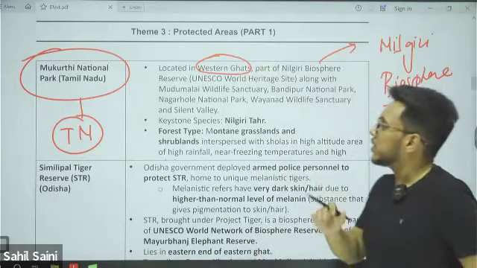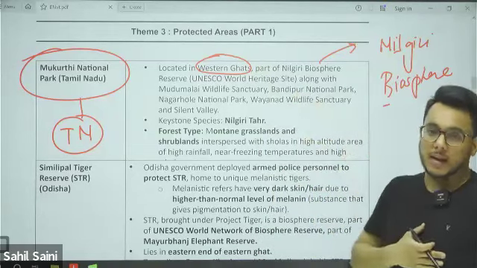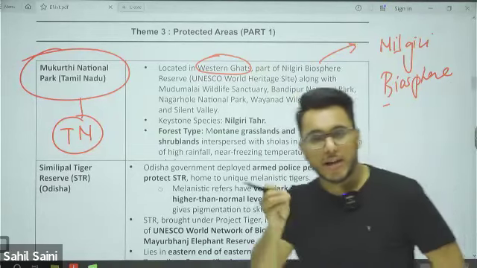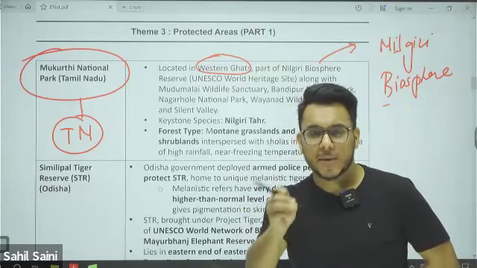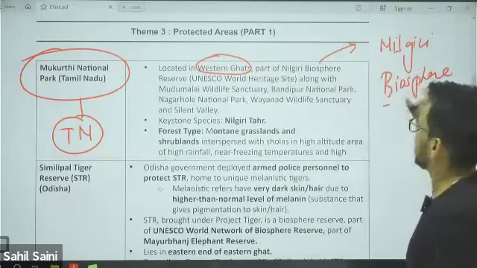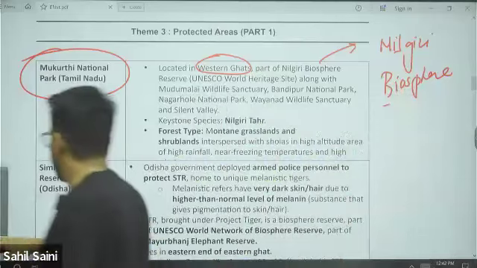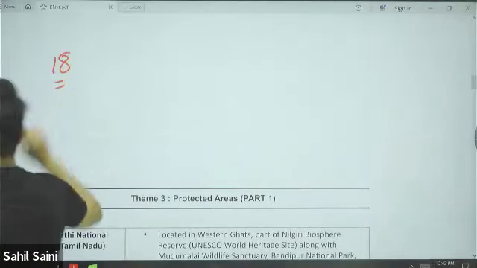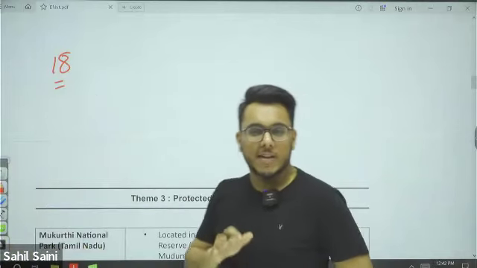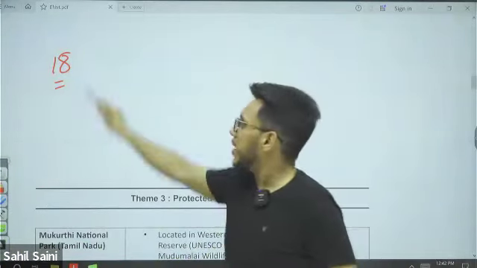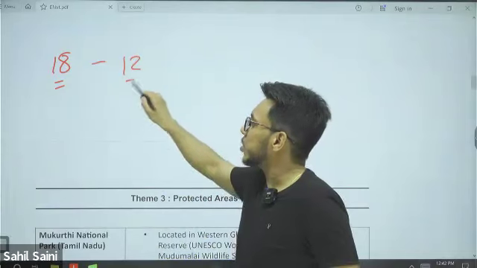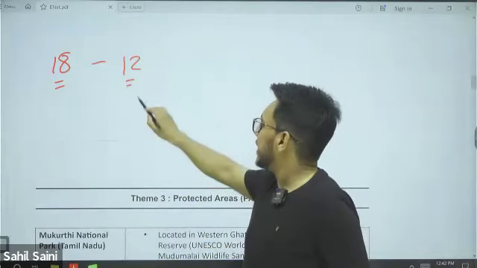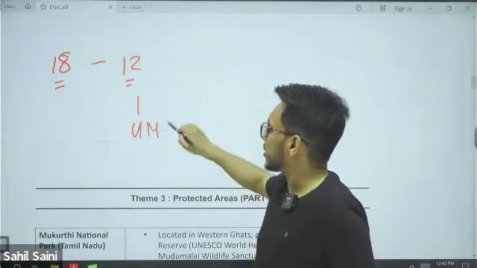Okay. So, guys, Mukurthi National Park. Now, Mukurthi National Park is located in Tamil Nadu, Western Ghats, and it is part of the Nilgiri Biosphere Reserve. Now, see, we have 18 biosphere reserves in India. Out of 18 biosphere reserves, 12 are recognized under UNESCO.